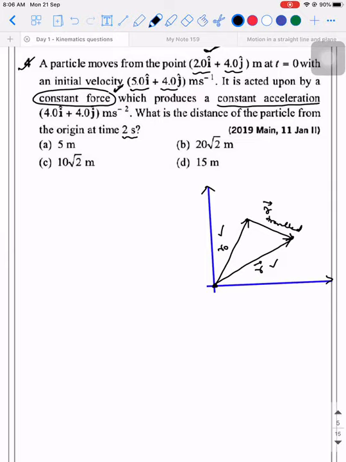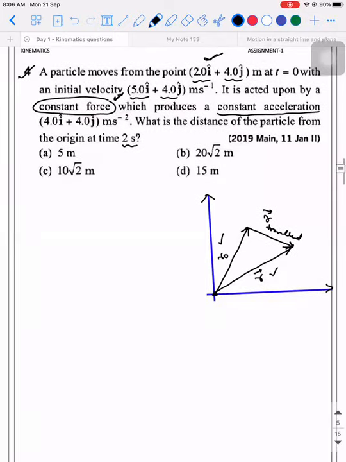The reason I am using the word position vector is because a position vector is such a vector whose initial point is origin. But in this question, if you read it very carefully, the particle moves from 2i cap plus 4j cap, meaning it is starting from this point, I'm using red color dot, and it is going till this point. When you apply S is equal to ut plus half at square, which of the three distances are you actually finding out? Are you finding R naught, R vector or R traveled? R traveled. You are actually calculating R traveled.